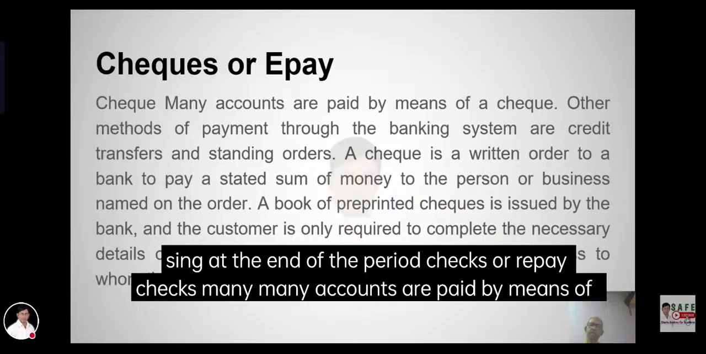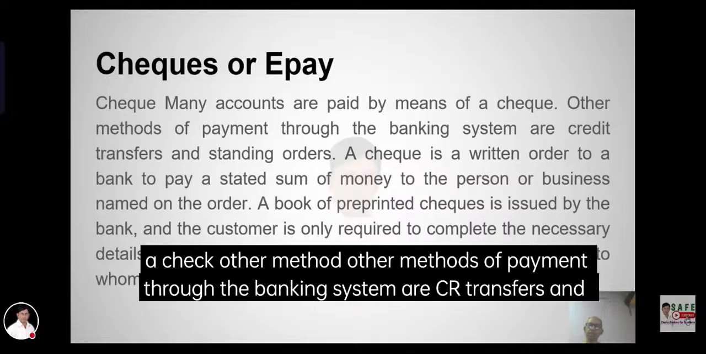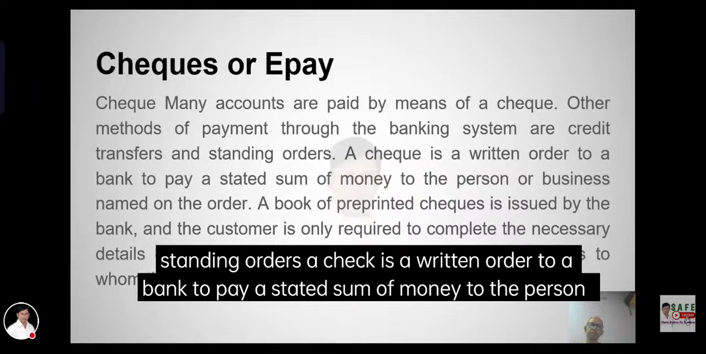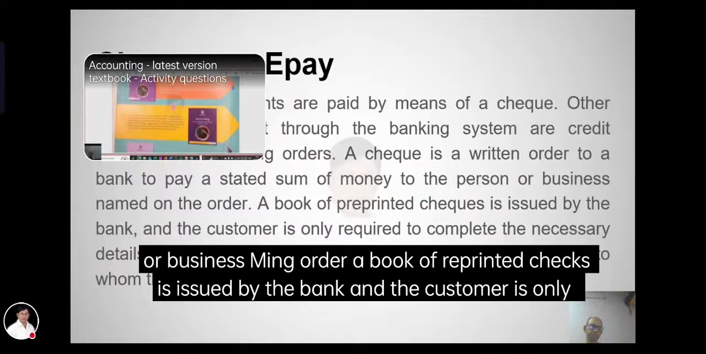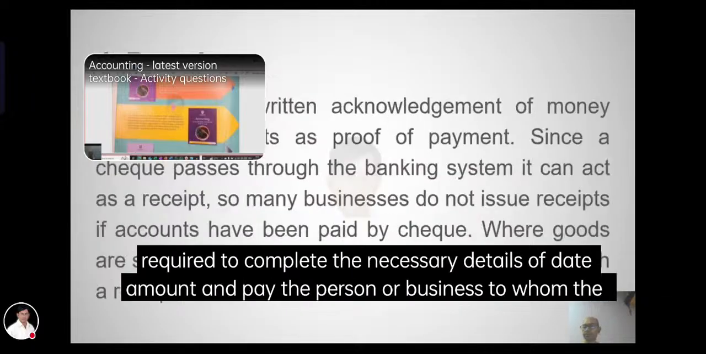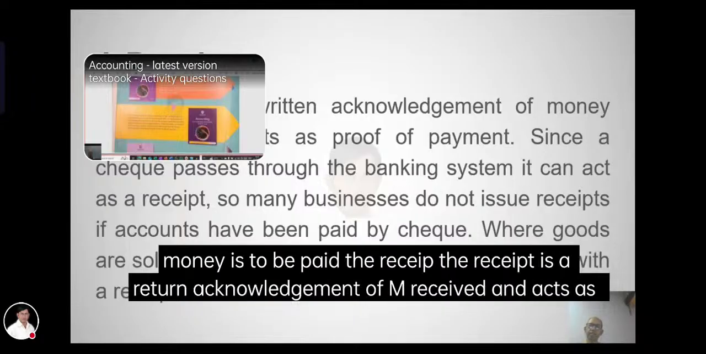Checks or e-pay. Many accounts are paid by means of a check. Other methods of payment through the banking system are by transfers and standing orders. A check is a written order to a bank to pay a stated amount to a person or business. A book of preprinted checks is issued by the bank, and the customer is required to complete the necessary details of the amount and the person or business to whom the payment is made.